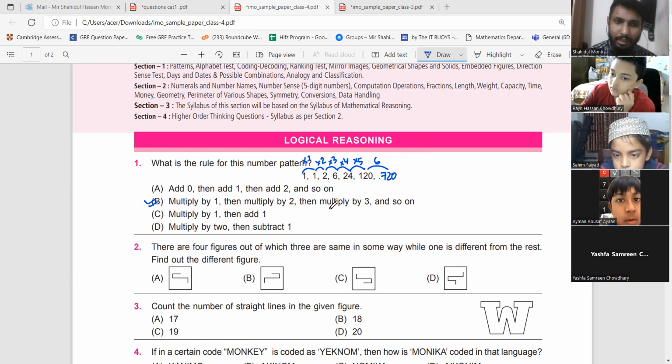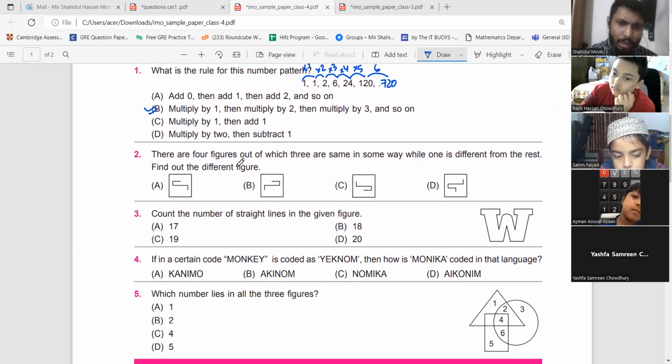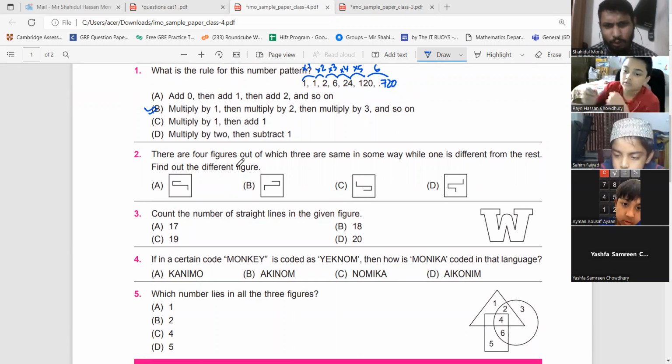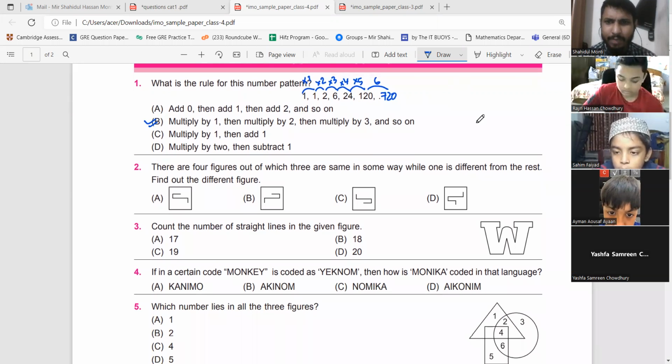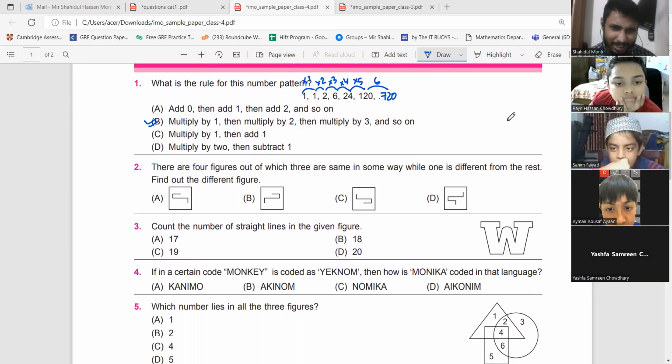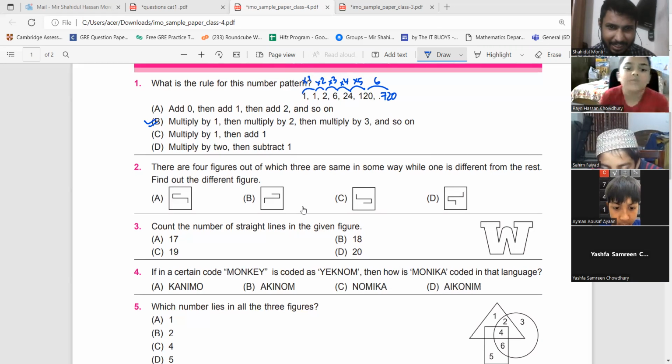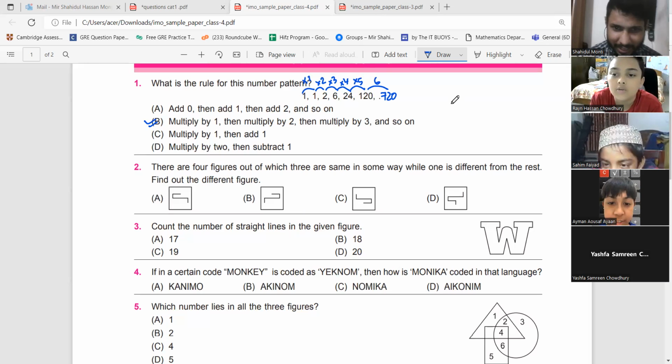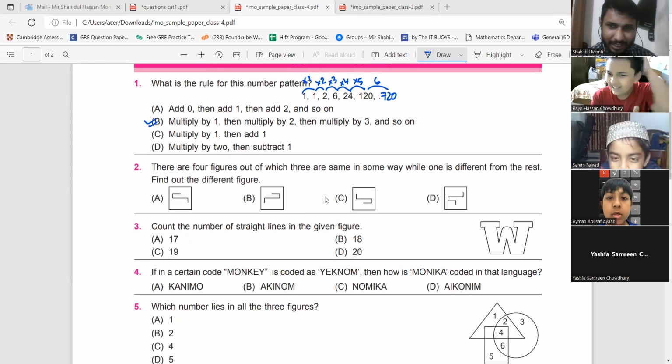So question number 1, answer should be B. Let's go to question number 2. There are 4 figures out of which 3 are the same in some way, while 1 is different from the rest. Find out the different figure. Oh, this is tricky. I can see that it is D.